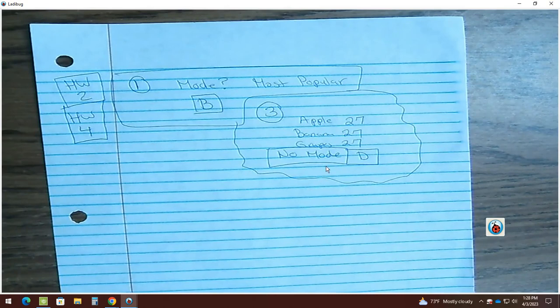No hay moda aquí. There's no mode because no fruit came out the most times. When they asked somebody, it was apple, apple, apple, apple. 27 times apple came out. Banana, banana, banana, banana. 27 times came out. Grapes, grapes, grapes. 27. So there's no mode. All the quantities came out the same. So there's no mode.